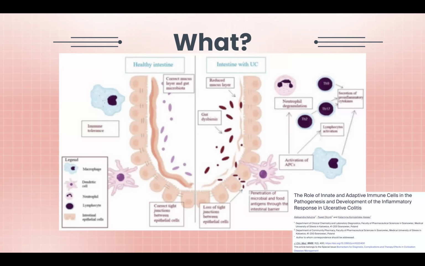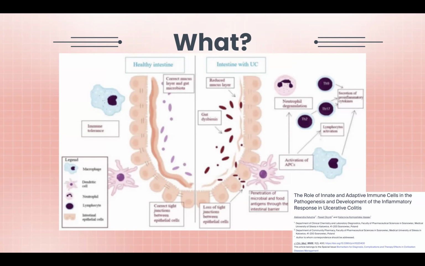So now, here we're going to talk about really what ulcerative colitis is. And simply put, it's your colon being inflamed. Now, what causes this is the mucus in our cell lining that coats our gut, our colon, is not really functioning like it should be. Now, the main reason that the mucus is there is to protect.